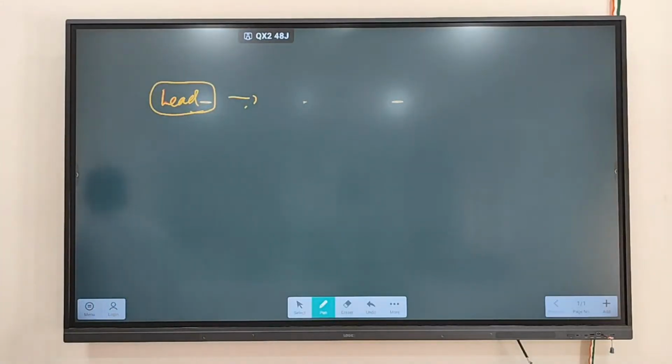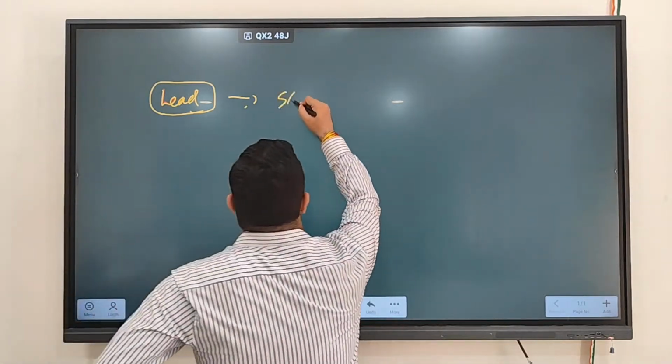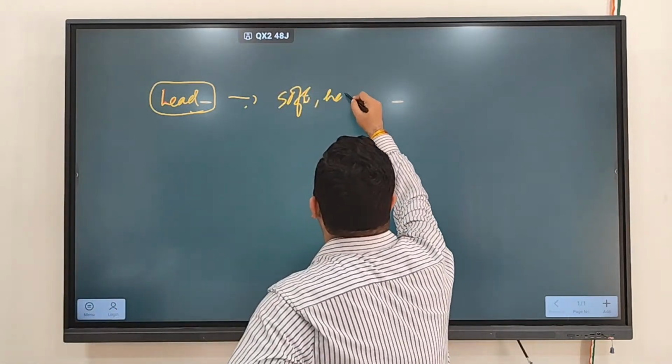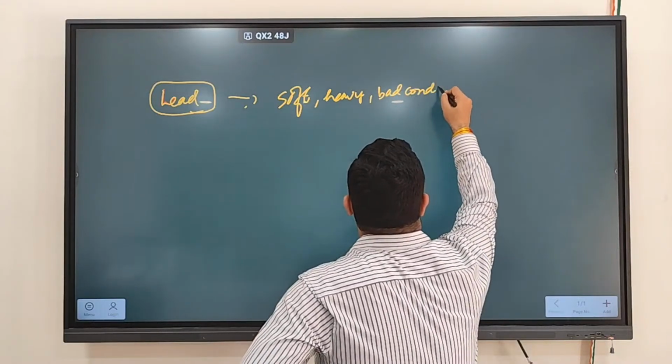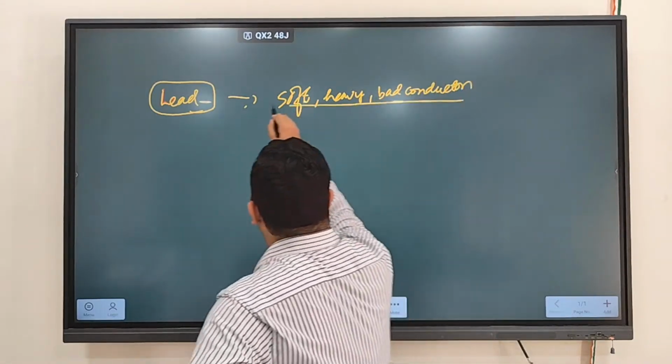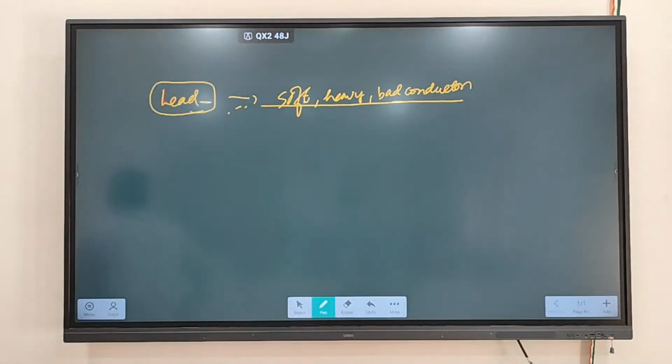So now we are moving to the next one, which is lead. So what is lead? Lead basically is a soft, heavy metal. It is soft, it is heavy, and it is a bad conductor. So lead is not a good conductor. Clear?